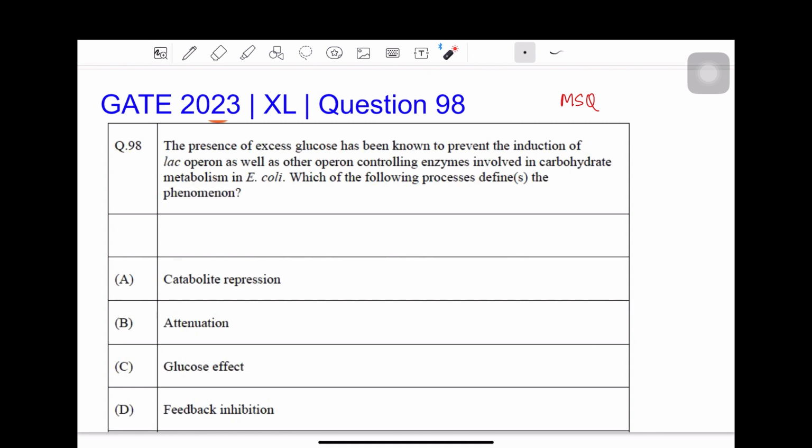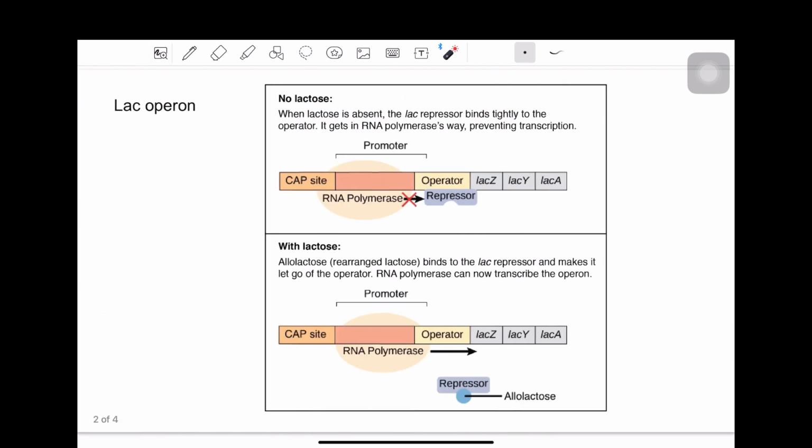So, lactose operon, it is discovered in the prokaryotic cells in E. coli, for example. So, first of all, let us first talk about operon. What is an operon? So, an operon is a group of genes that are situated consecutively under the control of the same promoter. So there is one promoter which controls the transcription of